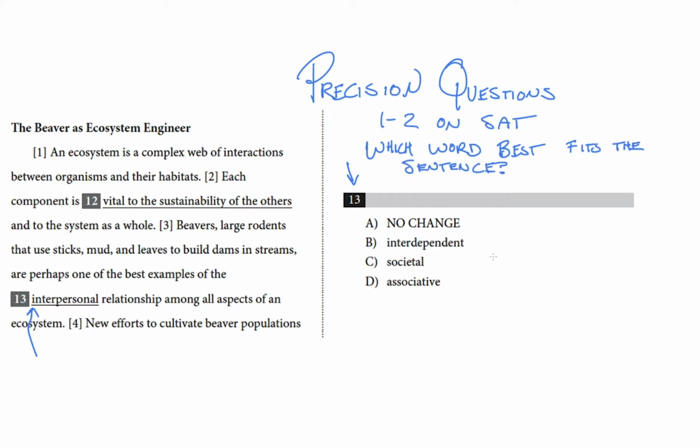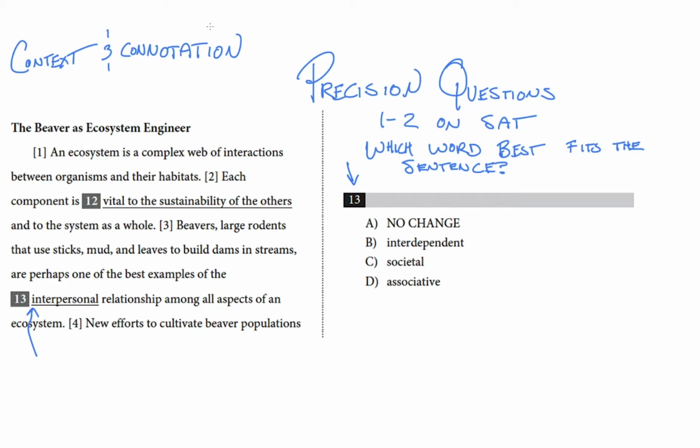Let's dive into the passage, because one of the most important things about a precision question is context. What's the text about? Is the author expressing an opinion? Is that opinion positive or negative? We want to match the context of the passage with the connotation, the second essential thing, of the right choice. We want to match the feeling of the context with the feeling of a word. So if the context is expressing a mildly positive opinion, we want a word with a mildly positive connotation.